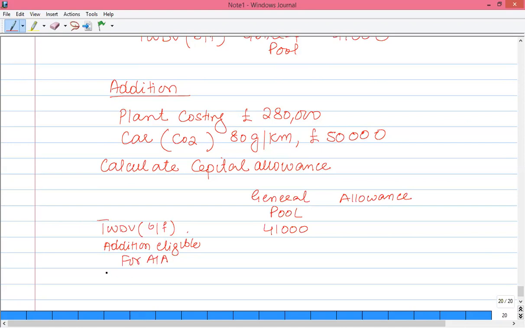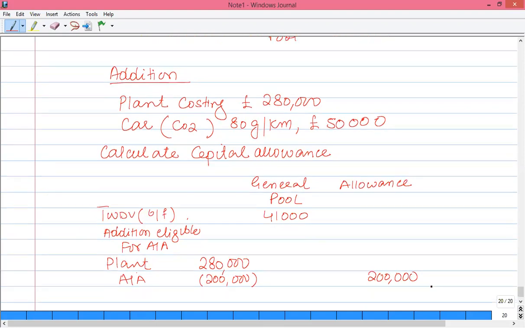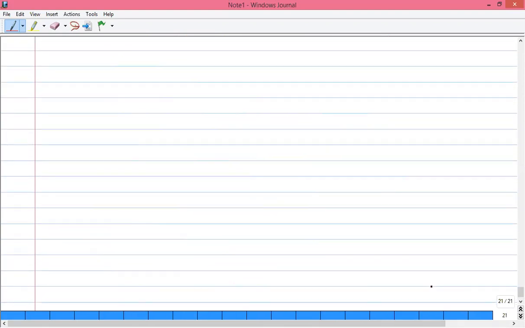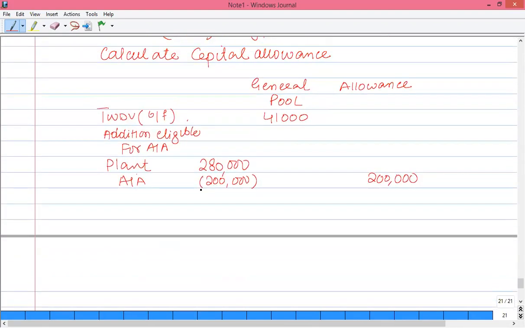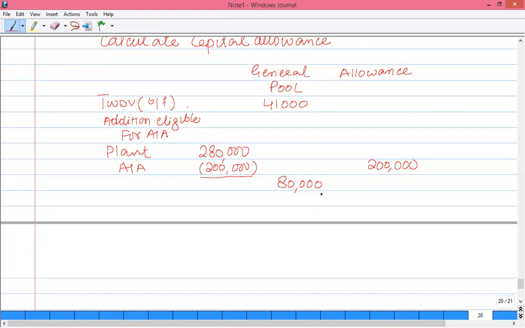So that plant cost is 2,80,000 and our AIA available is 200,000. So I have posted this 200,000 into the allowance section. And the remaining value is now 80,000 surplus, and that surplus is part of the pool.